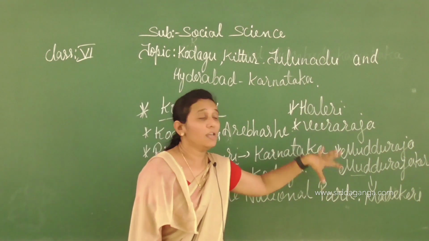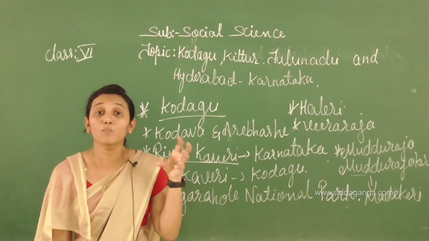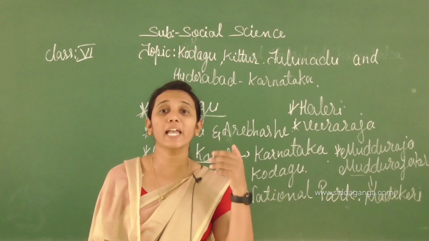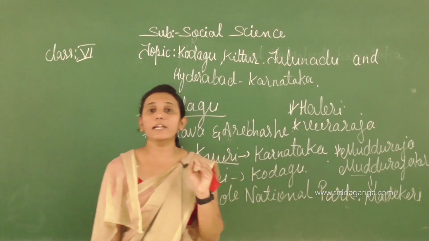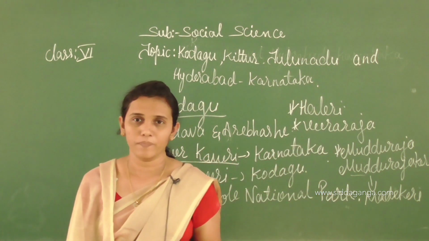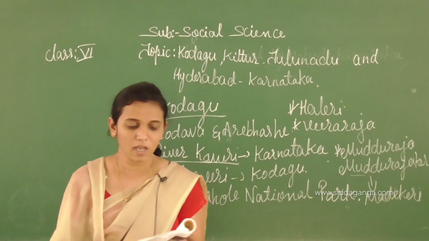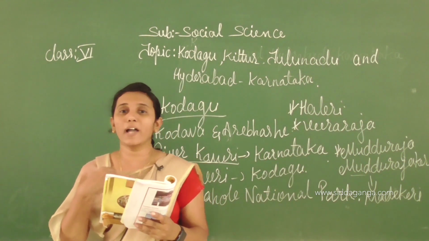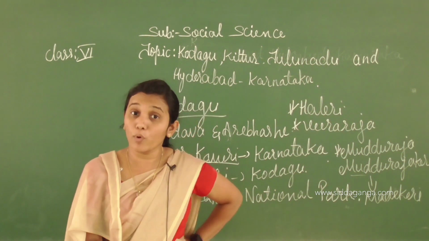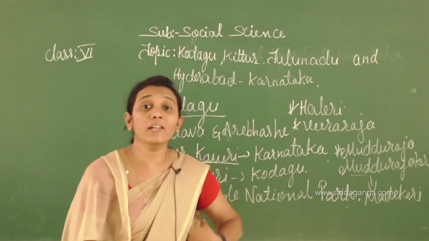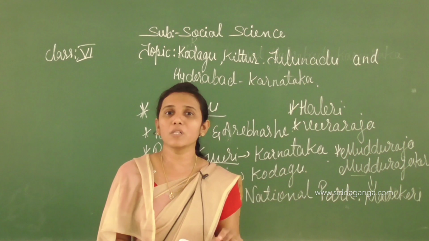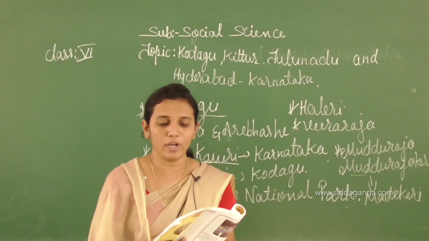Here we see Muddu Raja. He built Muddu Raja Keri, and then he made it his capital. This Muddu Raja Keri later became Madikeri. Kodagu was ruled by Hyder Ali and Tippu Sultan also. In Kodagu, who ruled here, children? Hyder Ali and Tippu Sultan also ruled in Kodagu.